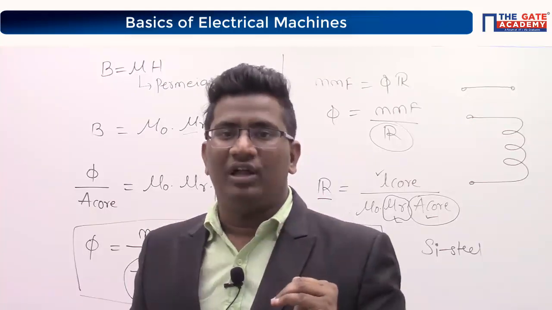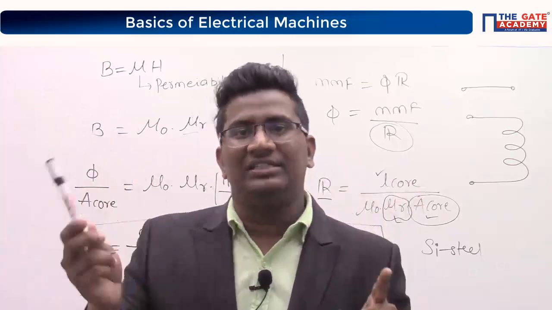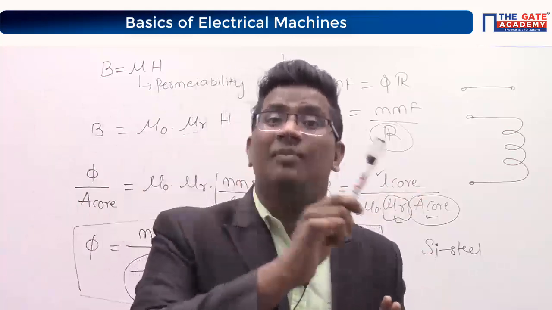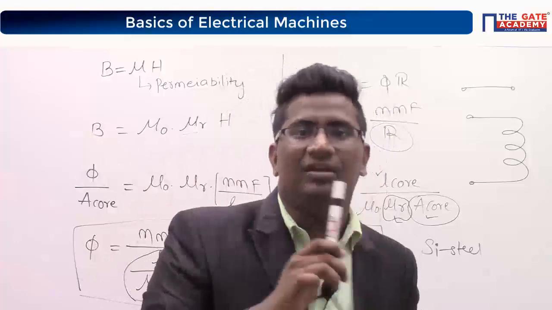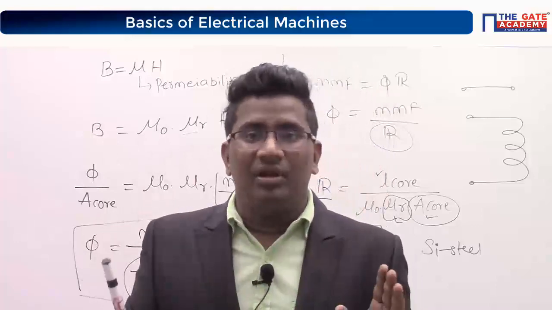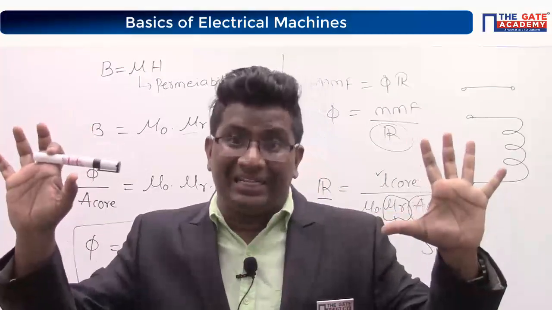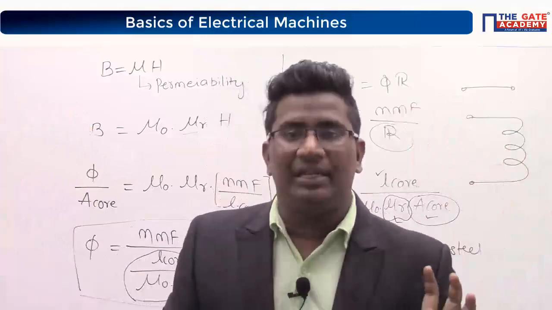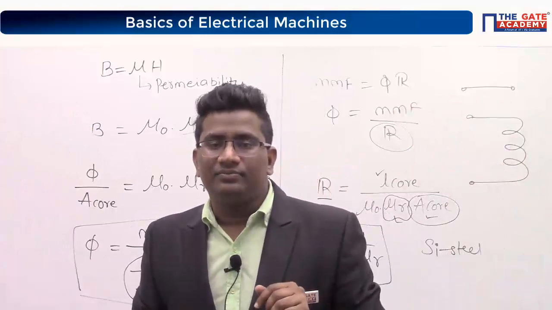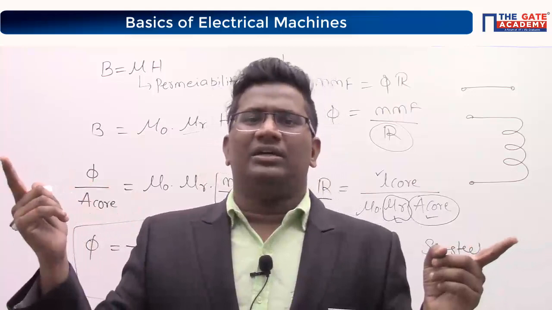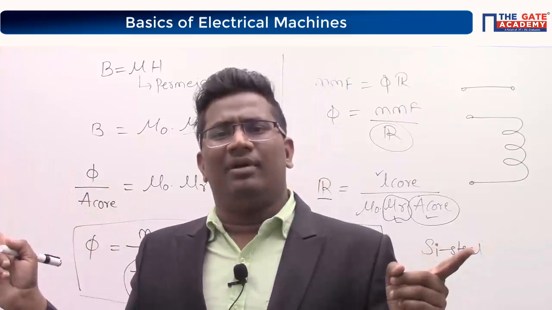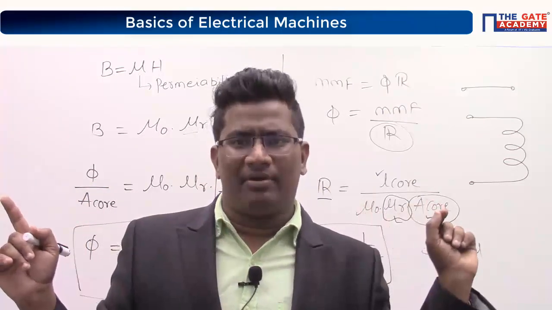Reluctance. That is opposition, and this is also opposition. Resistance and reluctance are analogies. Analogy means not the same. They will work alike, but in a different medium. Similarly, the source behind current is EMF, and the source behind flux is MMF.